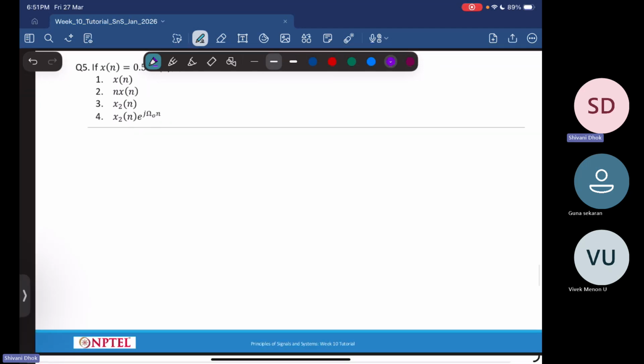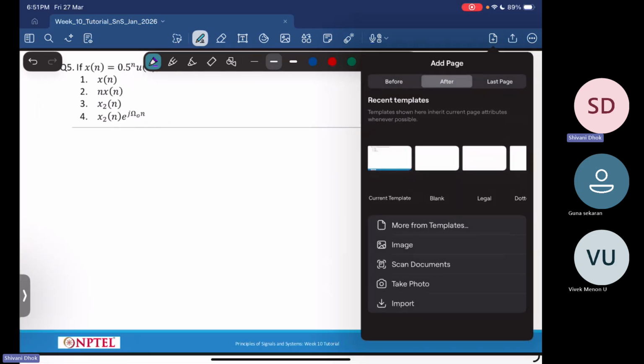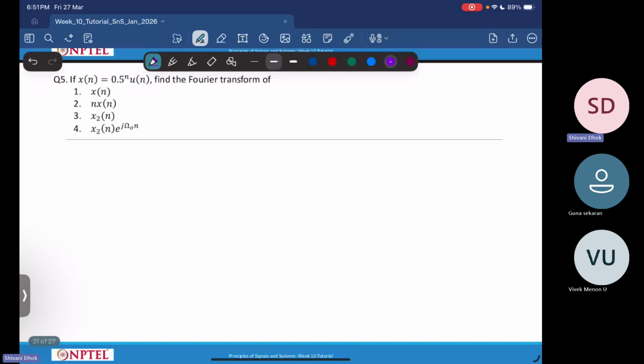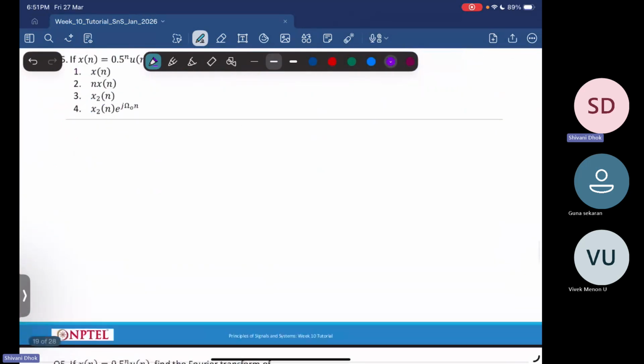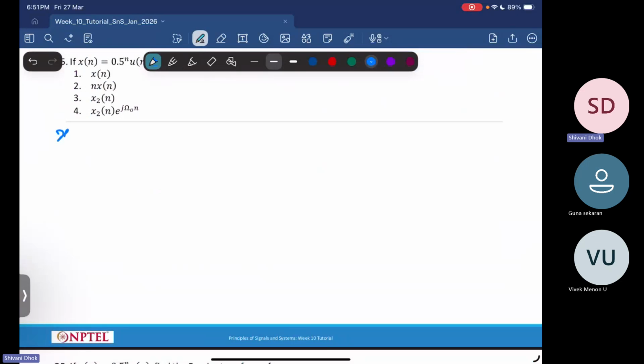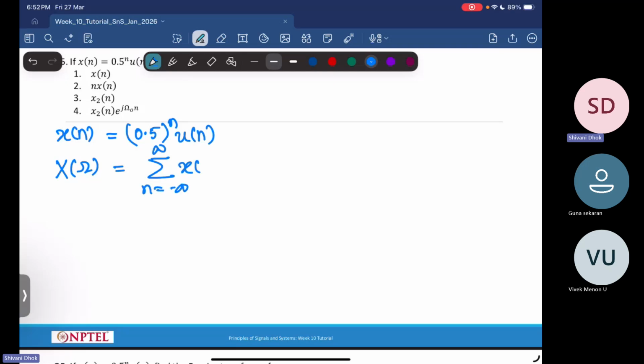So let's start one by one. What is given to us is x of n as 0.5 to the power n into u of n. So capital X of omega will be equal to summation n running from minus infinity to infinity x of n into e power minus j omega n.